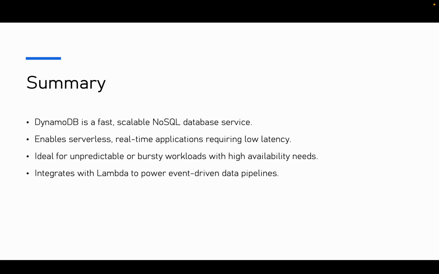Summary: DynamoDB is a fast, scalable NoSQL database service. It enables serverless real-time applications requiring low latency, ideal for unpredictable or bursty workloads with high availability needs. It integrates with Lambda to power event-driven data pipelines.